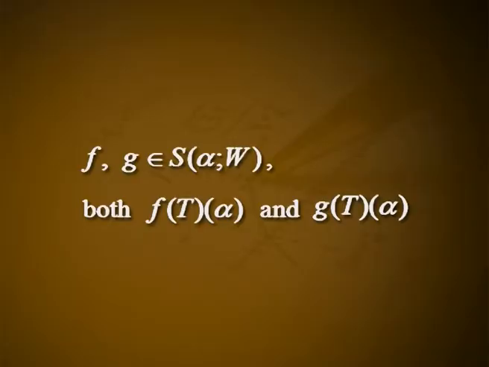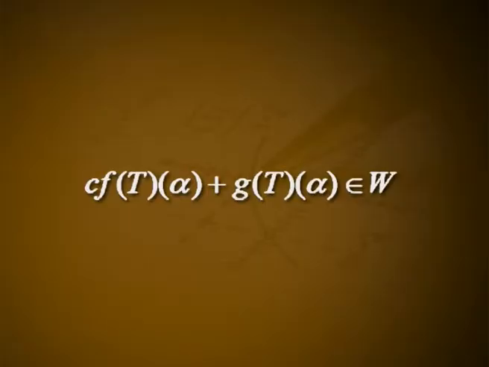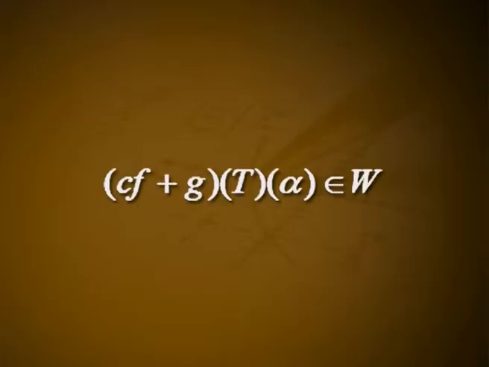Equation 1. Since f, g belong to S(alpha; W), both f(T) alpha and g(T) alpha are in W, and since W is a subspace, the vector c f(T) alpha plus g(T) alpha belongs to W, and hence by equation 1 the vector (c f plus g)(T) alpha belongs to W.